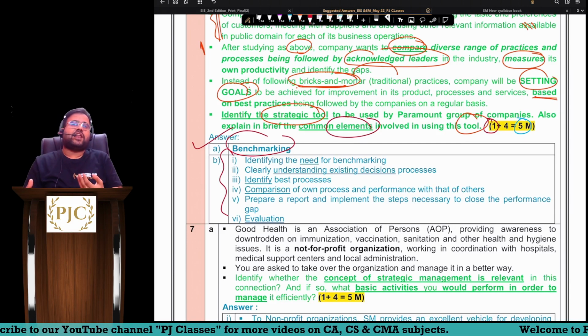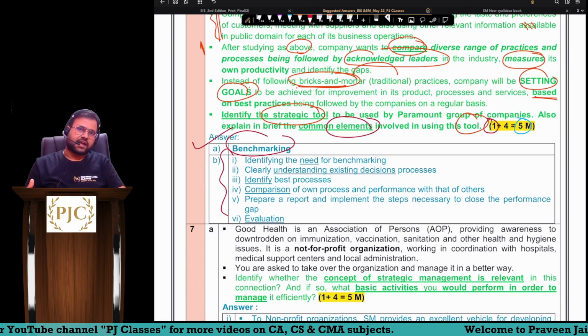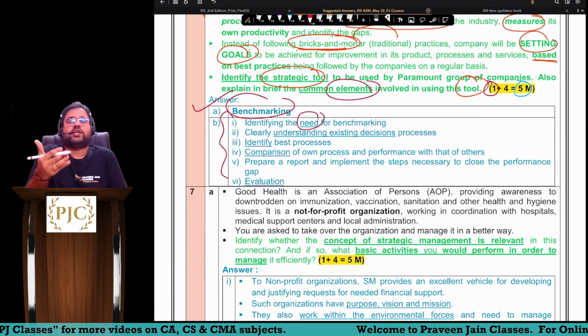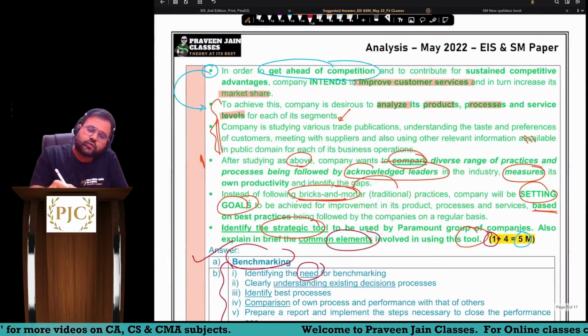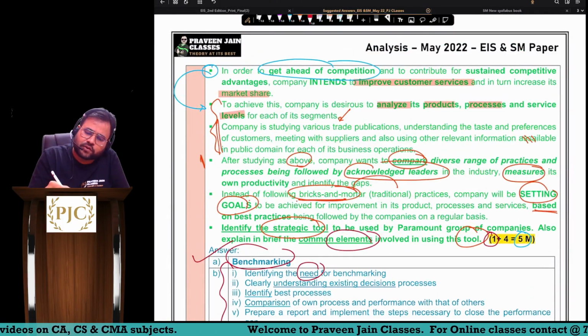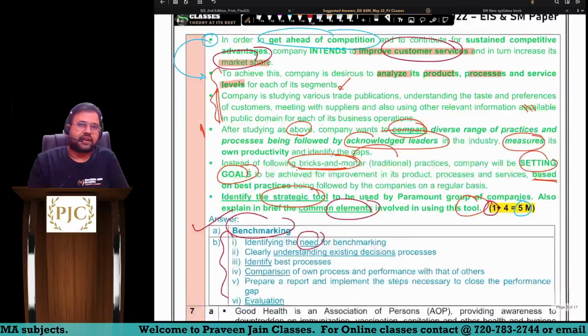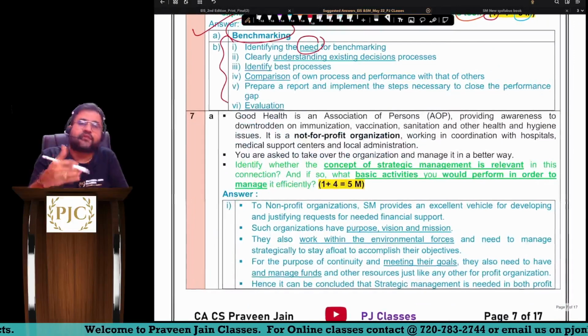So what will happen, sir, we will be able to identify the gaps. So what are the 6 elements, sir? First you find out why you require benchmarking, sir. Okay, so here company has the answer for that why. Sir, we want to improve the customer service, we want to increase the market share. So that is the reason why company wants benchmarking.